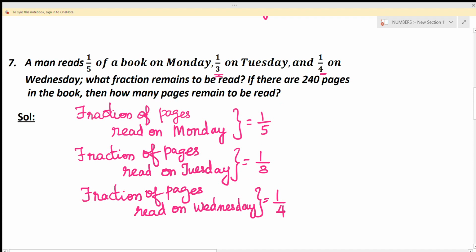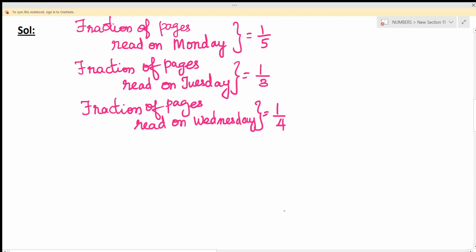So now we are going to add all these fractions and subtract the sum from 1, because here he read all these given pages from a book. So we are going to subtract from the book to find out the remaining fraction. Here this 1 indicates the book.